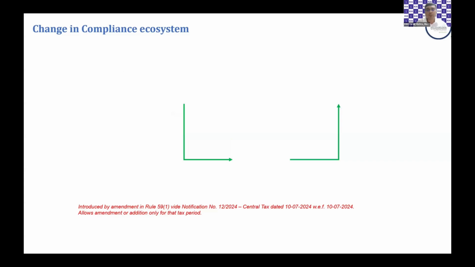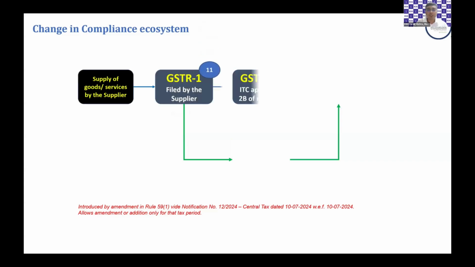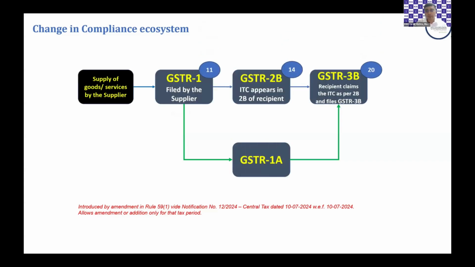Next, we all know about this facility of GSTR 1A, I'm sorry. This has been introduced by an amendment in Rule 59(1), where if there is any error or any entry missed during a particular tax period, between the filing of GSTR 1 of that tax period till the filing of GSTR 3B of that period, then there is a facility of making good that error.